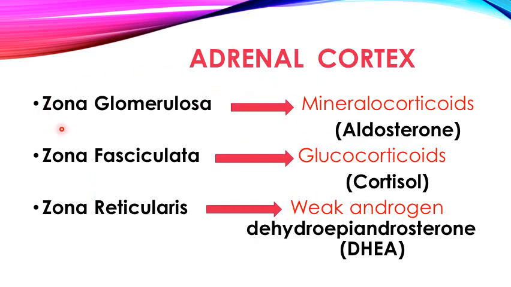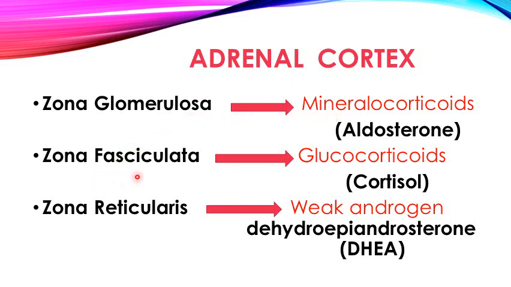The three zones you have seen in the previous slide release different hormones, and in the adrenal cortex these are mainly steroid hormones. The zona glomerulosa, the outermost layer, produces mineralocorticoids, namely aldosterone.